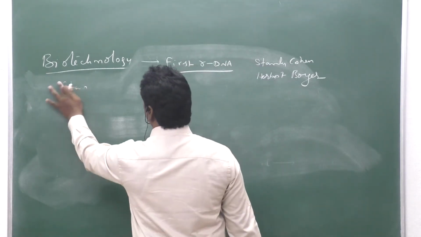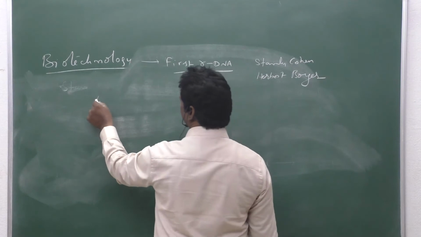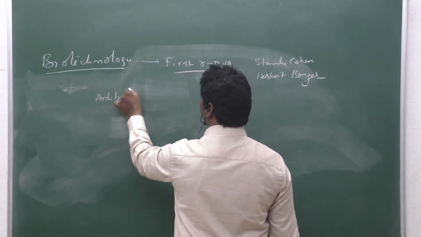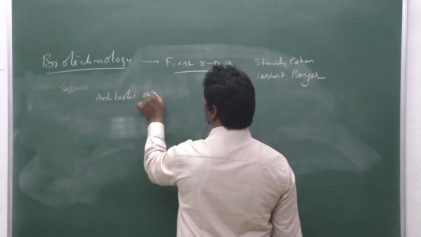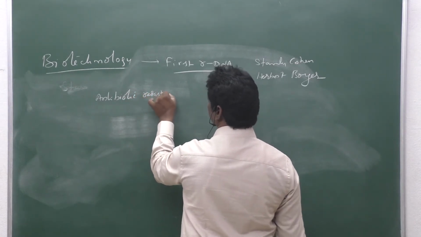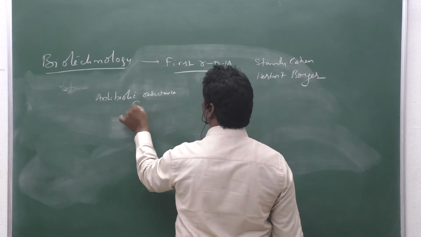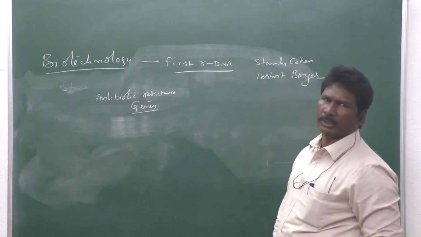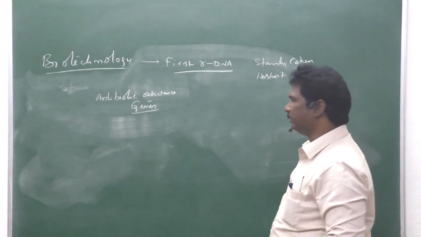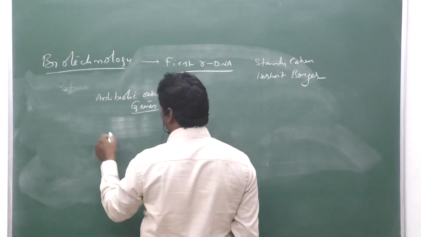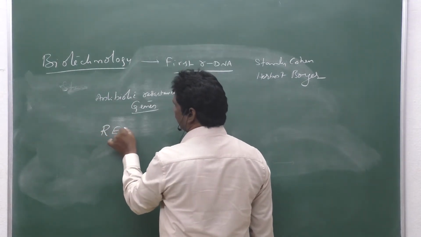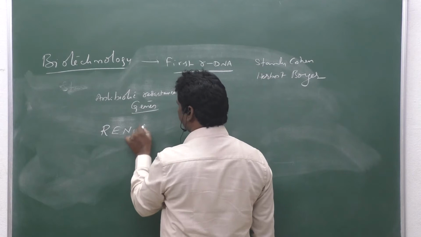They isolated antibiotic resistant genes. Those antibiotic resistant genes are isolated from the organism by using specialized enzymes. The enzymes are called restriction endonuclease enzymes.